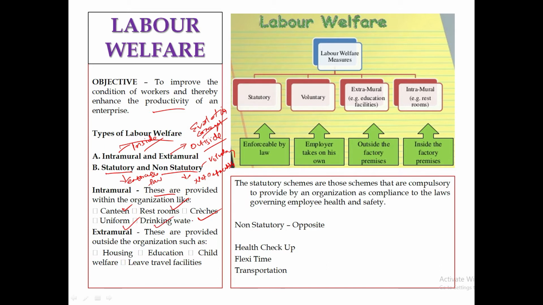Drinking water. This is drinking water, not just water. I had missed it out. So, drinking water. Let's say your employee is thirsty. You should provide him. Yes or no? Water should be provided within the organization.